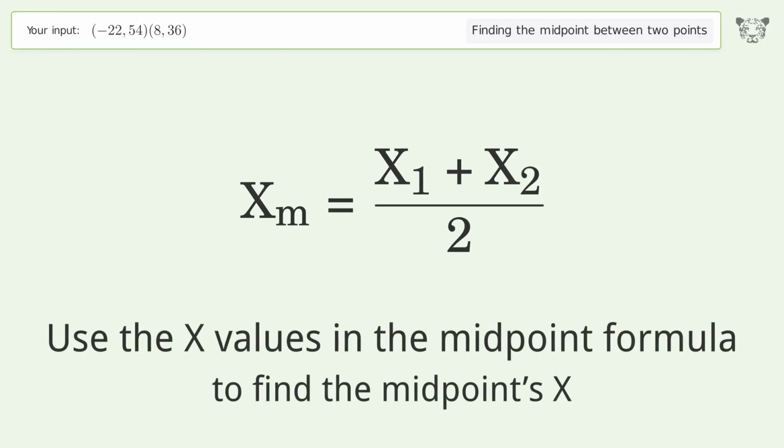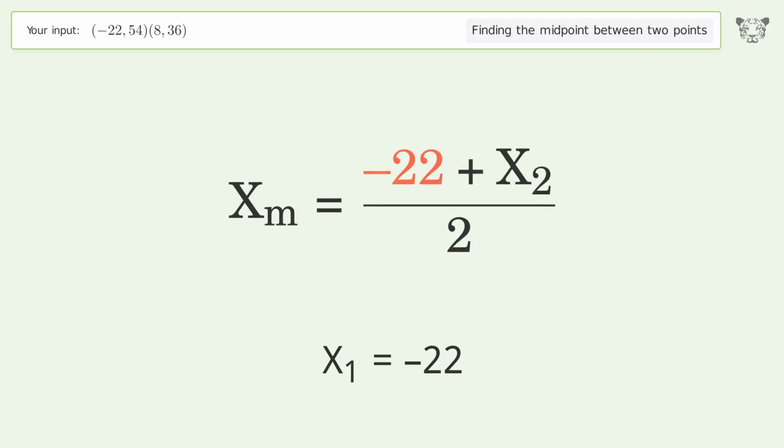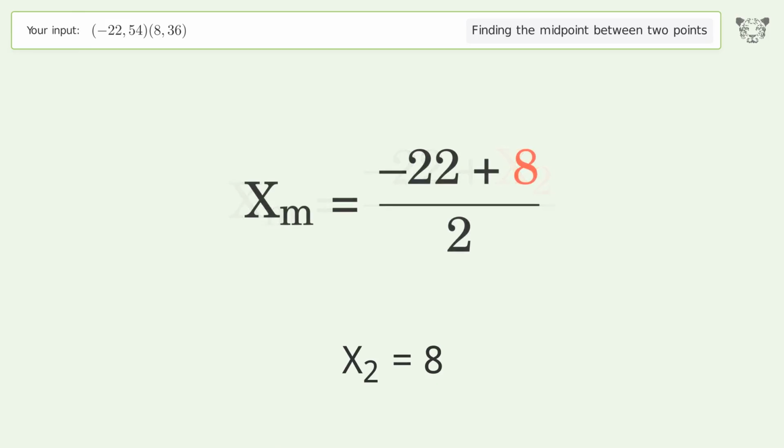Use the x values in the midpoint formula to find the midpoints x. x1 equals -22. x2 equals 8. Simplify the arithmetic.